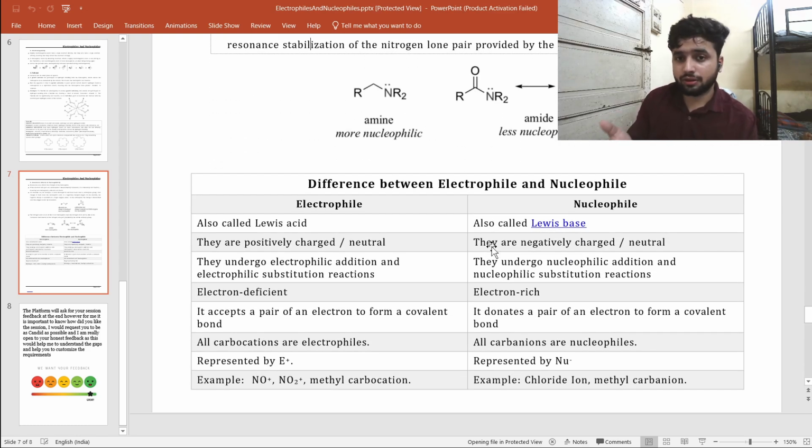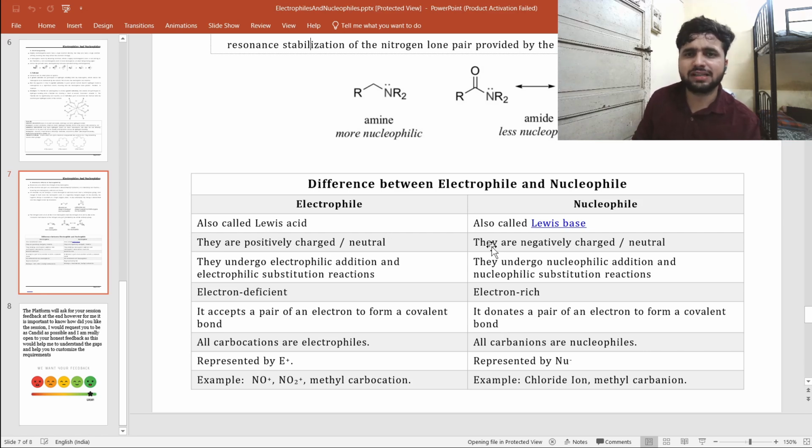This is the basic difference of what we have studied so far. What are electrophiles? They are also called Lewis acids, and they can be positive or neutral. They undergo nucleophilic addition and nucleophilic substitution reactions. I already told you these are electron deficient species. They have to accept an electron pair, and are represented by E positive. Examples are molecules that have a positive charge and a vacant orbital.